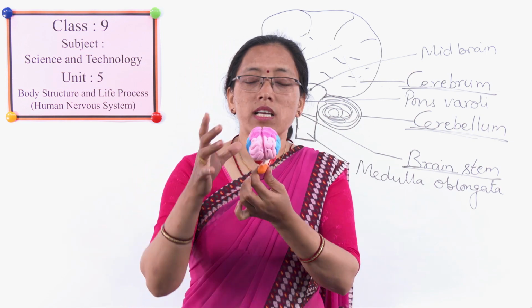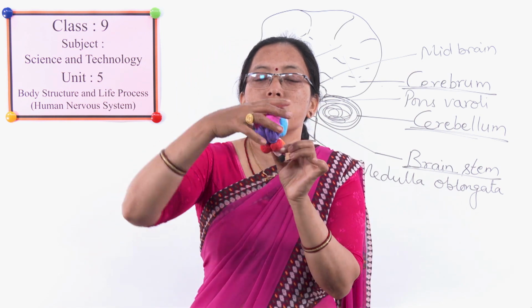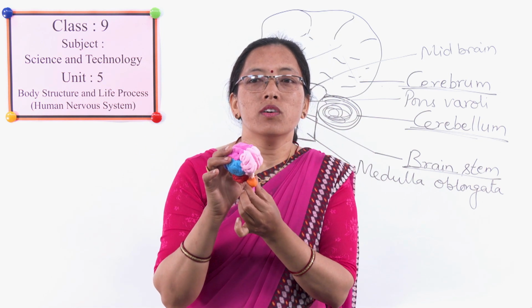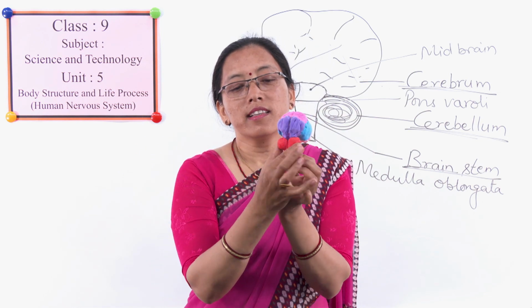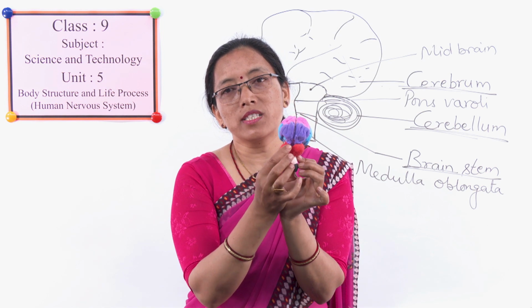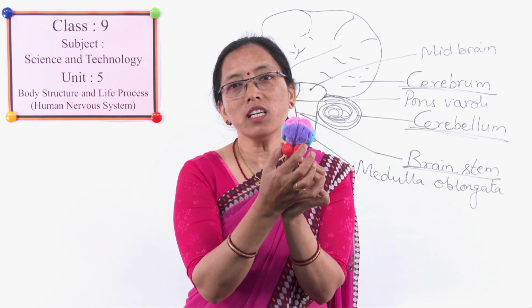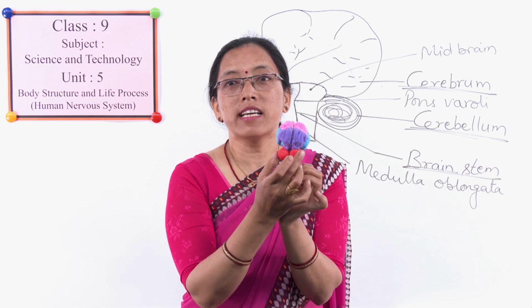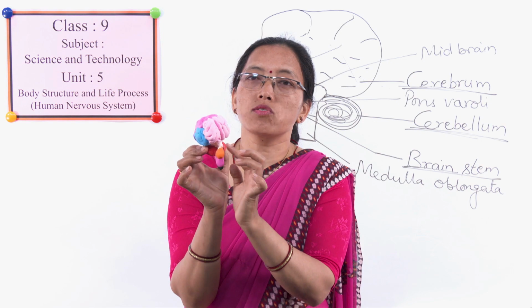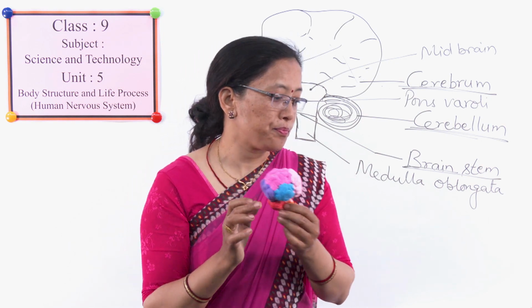Now I told you this large part, which is the bigger one, is called cerebrum. And what are these lemon-shaped, semi-spherical structures? These are called cerebellum. And this is midbrain. In the midbrain also, there are three parts, as you already know.